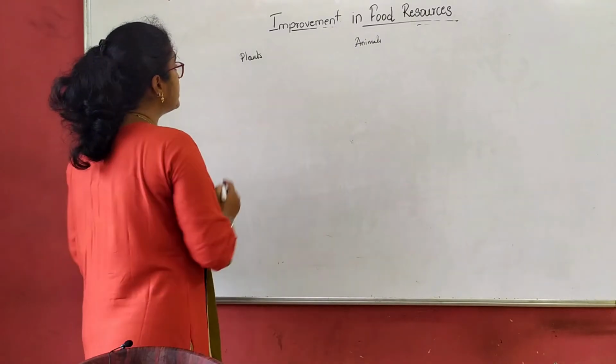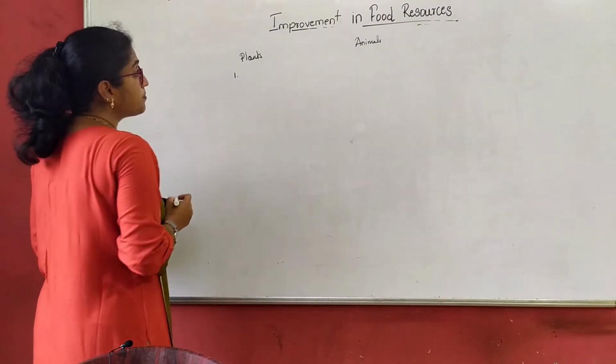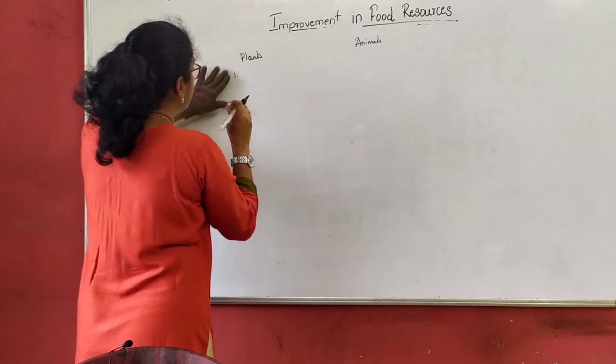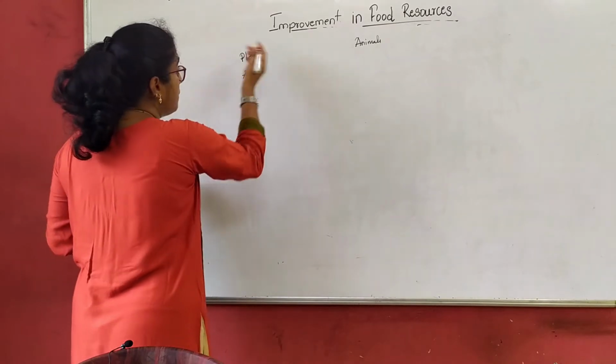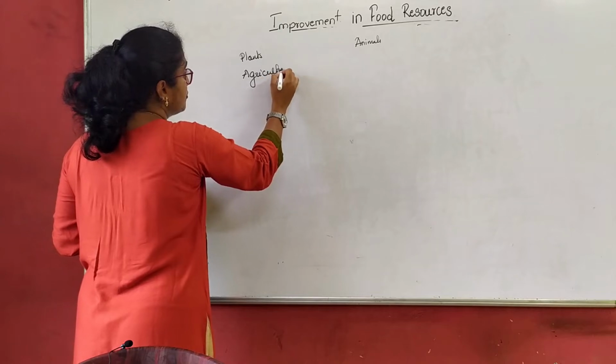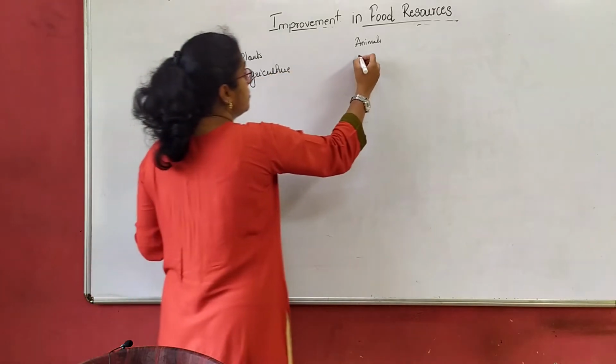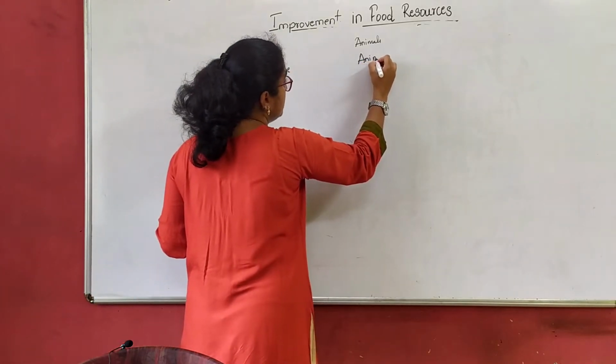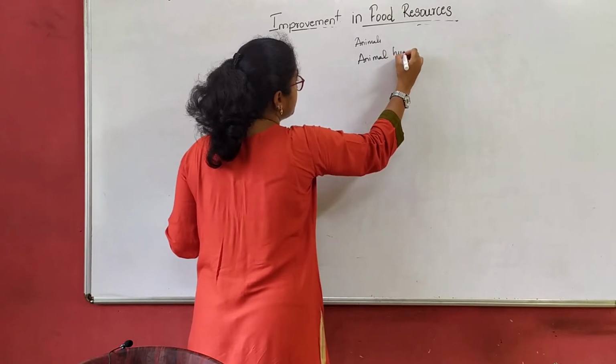When we talk about plants, first of all we talk about agriculture. In the plant sector, what comes? Agriculture. Right? In the animal sector, we talk about animal husbandry.